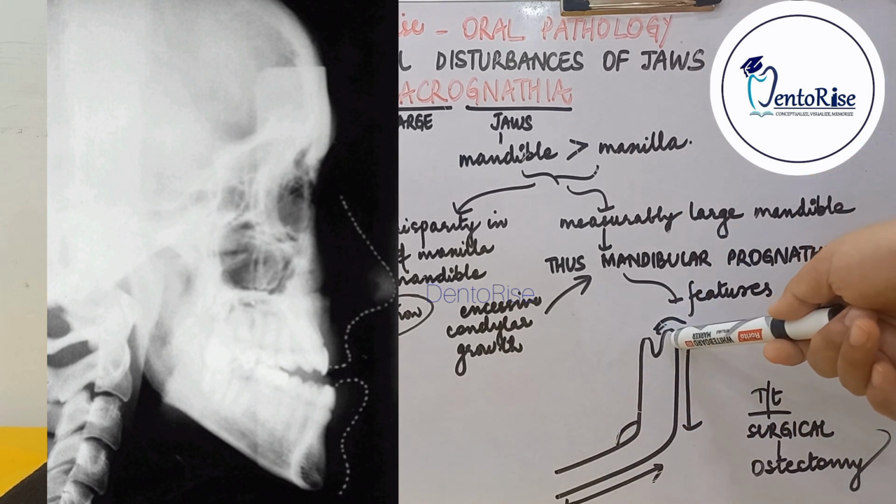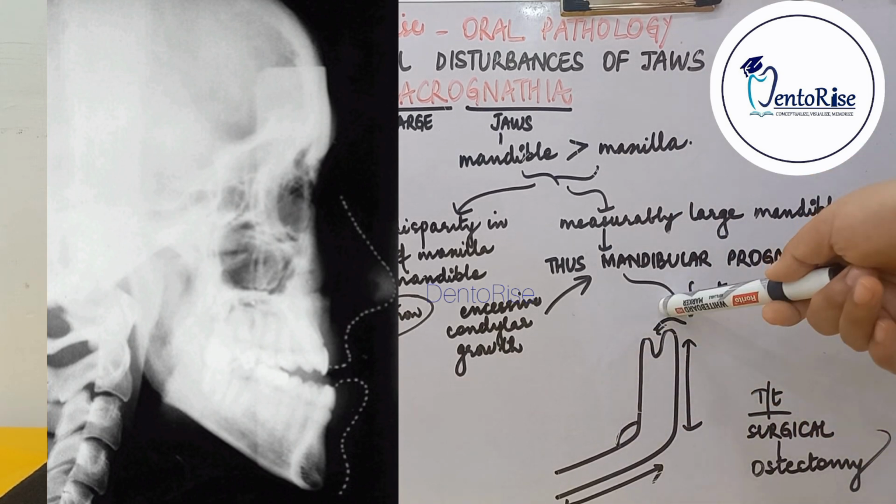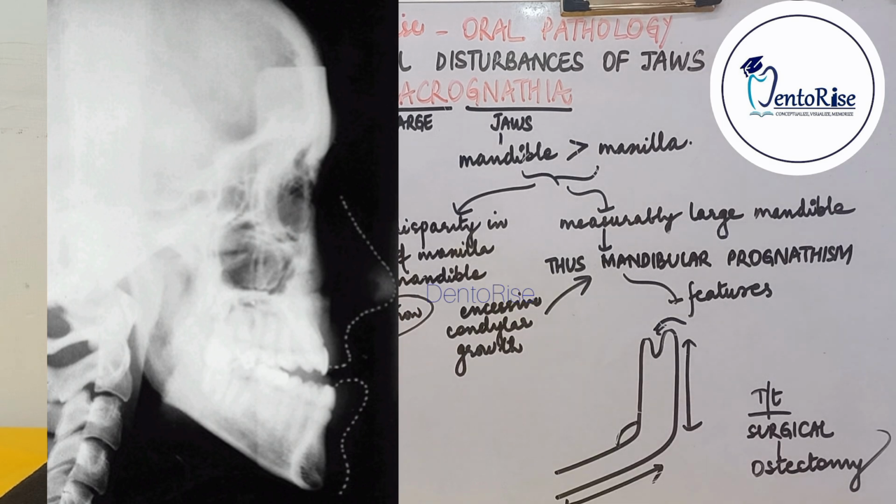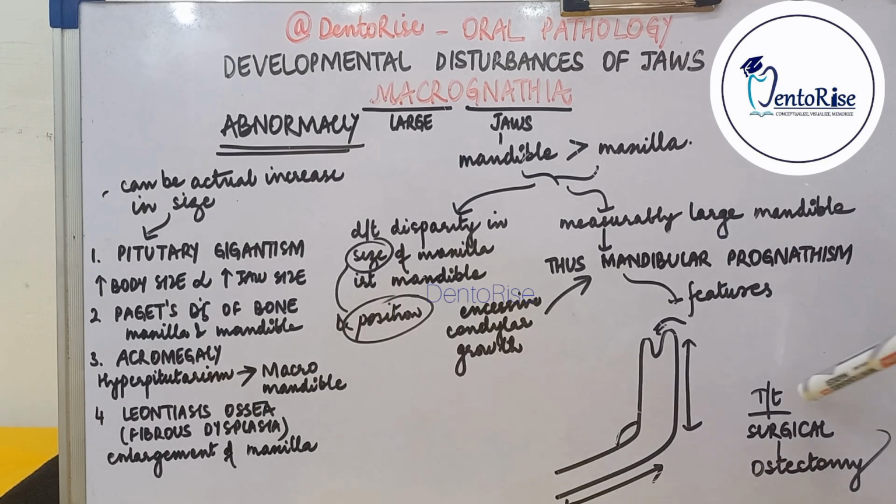The mandible can be positioned anteriorly in the glenoid fossa. The other factors are prominent chin button, varying soft tissue contours, etc. The treatment for mandibular MACROGNATHIA is surgical, that is ostectomy, which gives beautiful functional and cosmetic results. This was all about MACROGNATHIA.